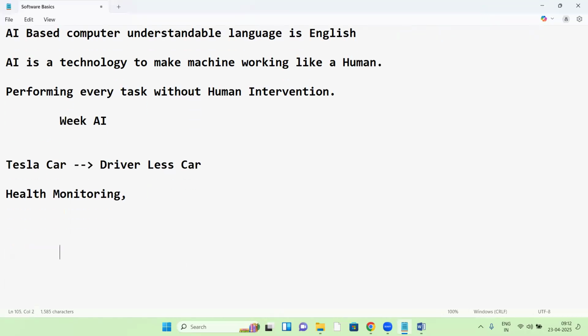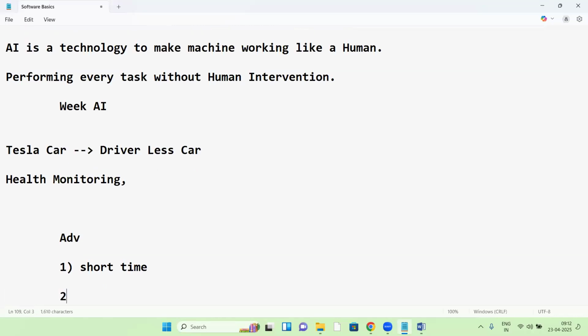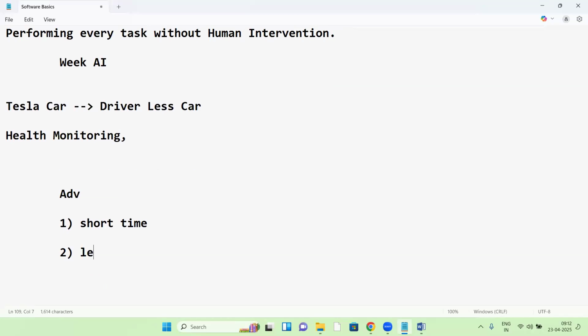Now, the advantages of AI. What is the advantage of AI here? Within a short time, work is finished. Within a short time only, your work is finished. Next, with less expenditure also, because it is not necessary to hire human resources. Less expenditure.